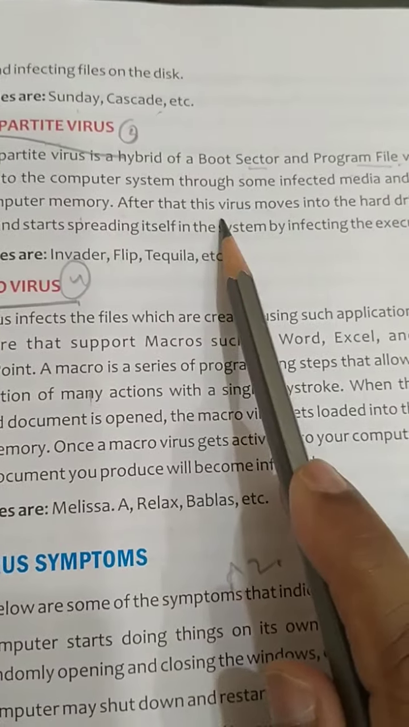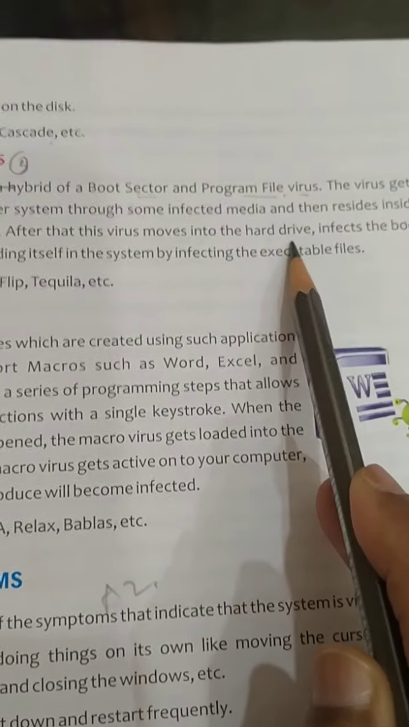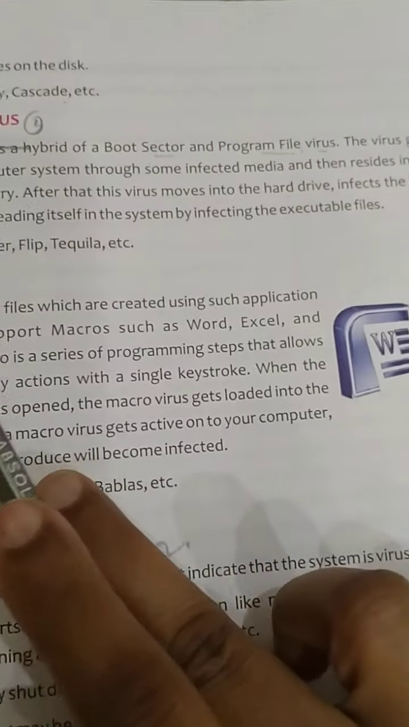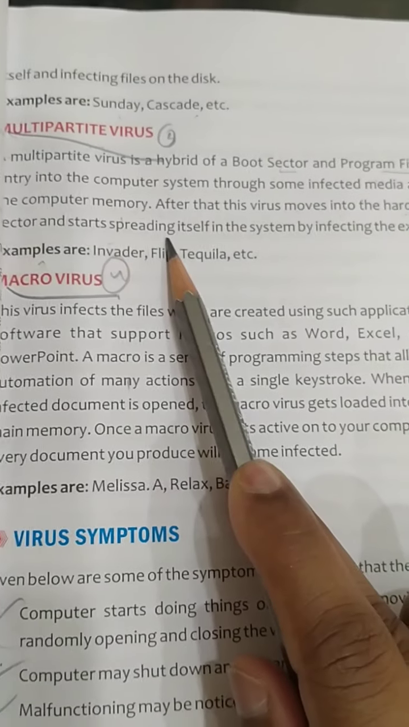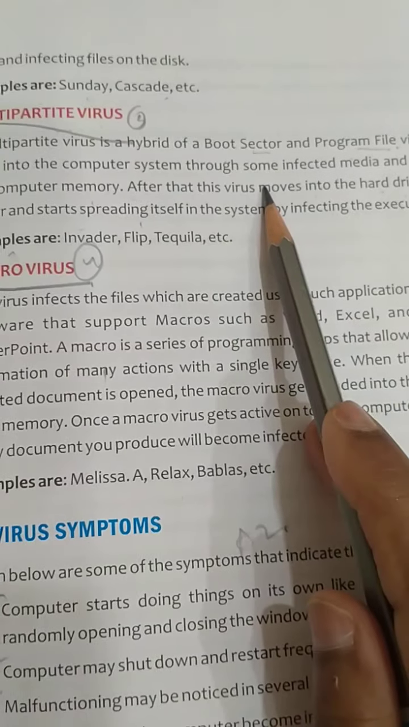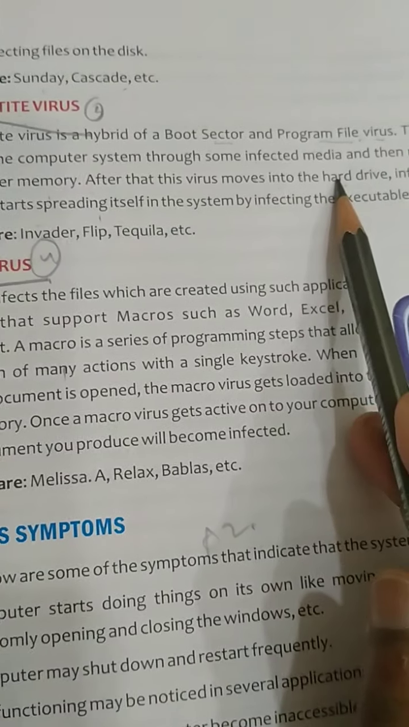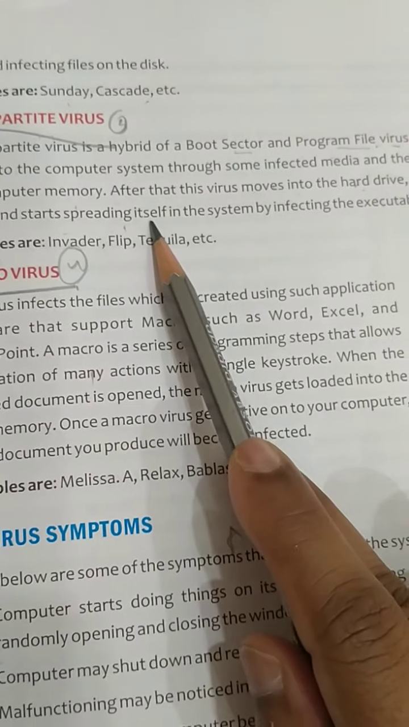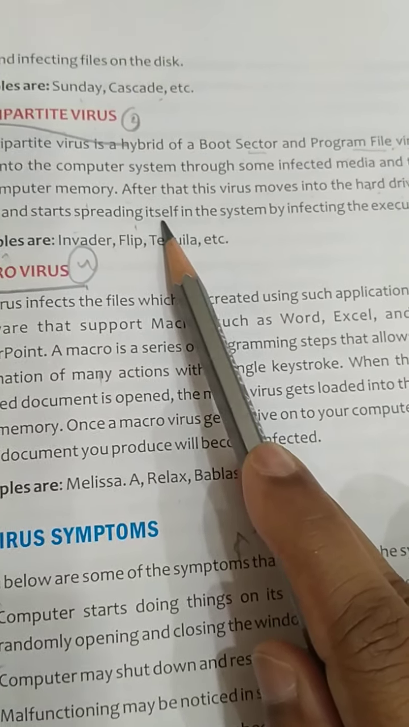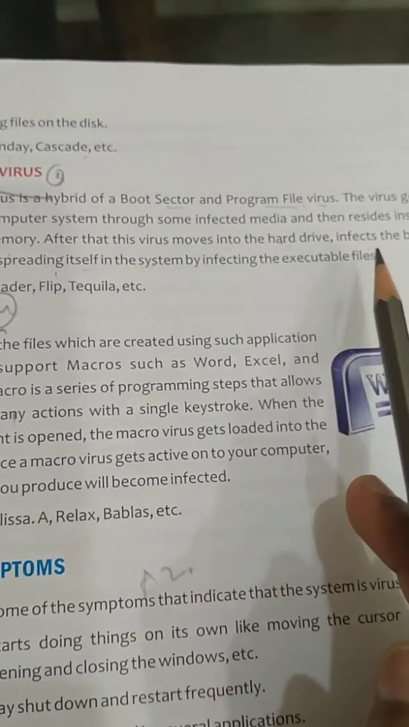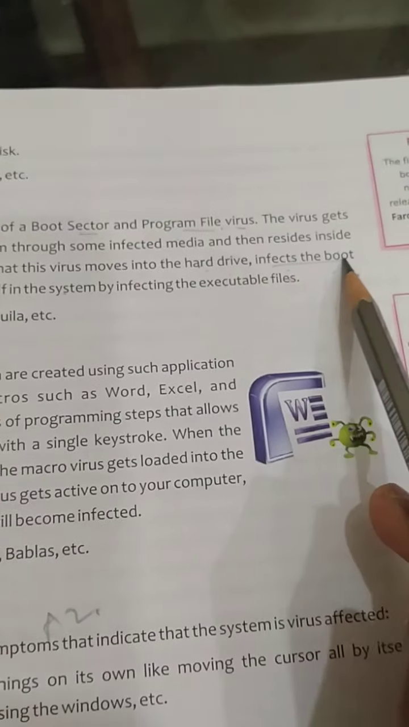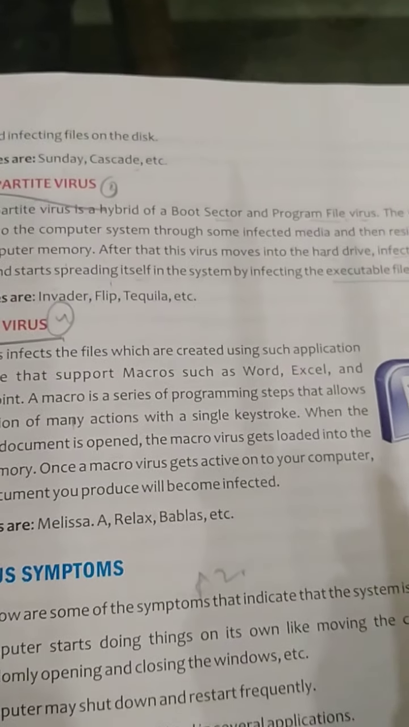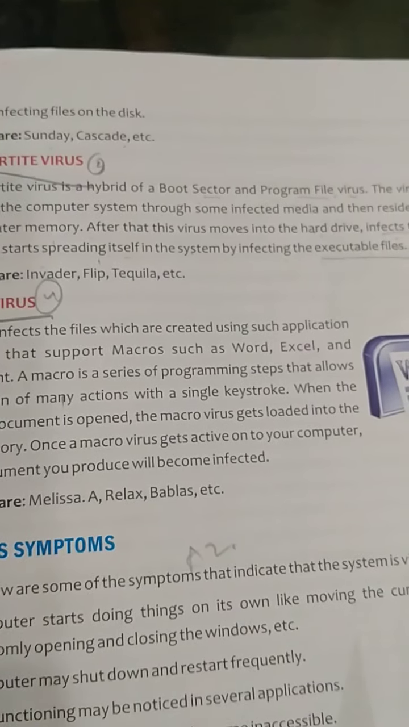After that, this virus moves into the hard drive and starts to infect the boot sector and starts spreading itself. After entering into the memory, it will move into the hard drive and affect the boot sector, and then start spreading itself. It will replicate itself in the system by infecting the executable files. So it is a hybrid or combination of both boot sector and program file viruses.